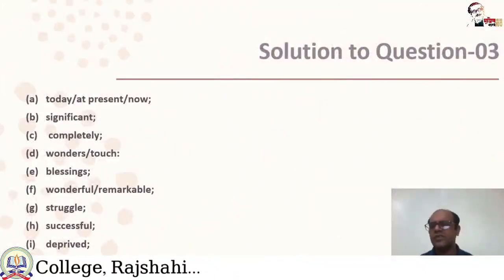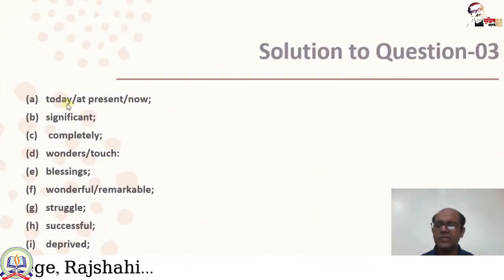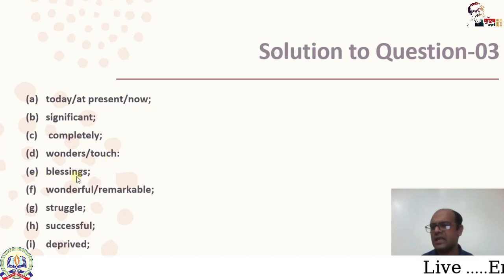So here is the solution for question 3. For gap A, you can write today, or at present, or now. For gap B, you can write significant. For gap C, completely is the correct answer. For gap D, wonders or touch is the correct answer. For gap E, blessing is the correct answer.